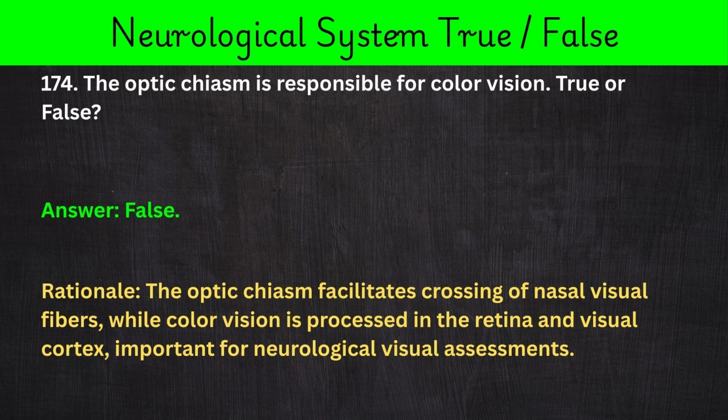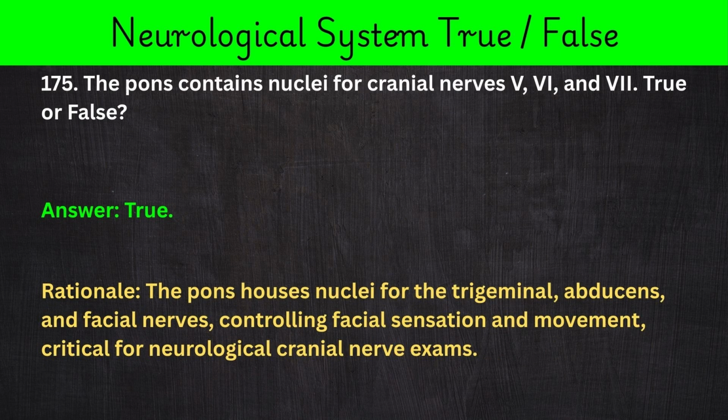174. The optic chiasm is responsible for color vision. True or false? Answer: false. Rationale: the optic chiasm facilitates crossing of nasal visual fibers, while color vision is processed in the retina and visual cortex, important for neurological visual assessments.